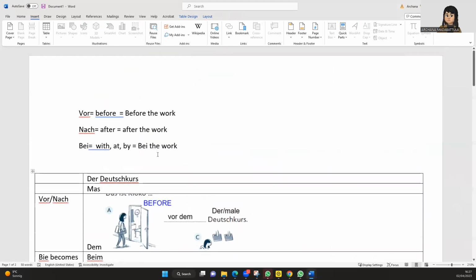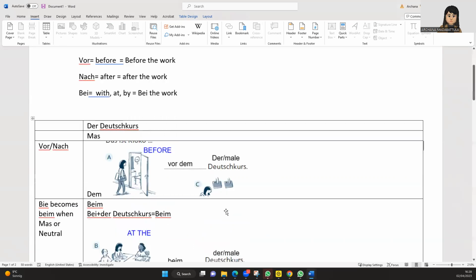Here we go. So, what did we learn today? This is a snapshot of what we learned today. Very quickly, there are three things that we always have to remember. First thing is, where are you? Where are you currently, for example, when you are going to work. You have three actions in a day. Either you are before going to work, you are in the work, or you are after the work, right? So there are three things that we remember. That is vor, which is before, nach, which is after, and bei, which is actually in, with, or whatever.